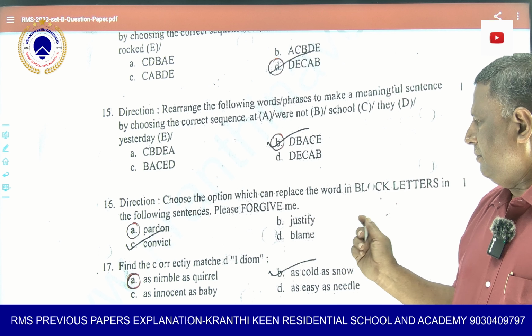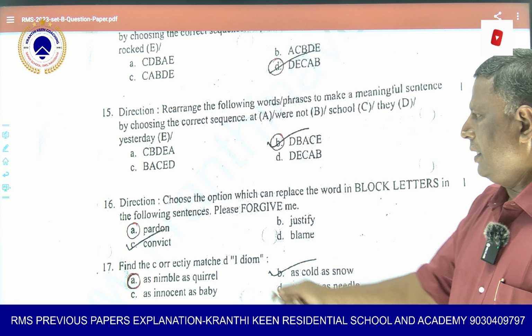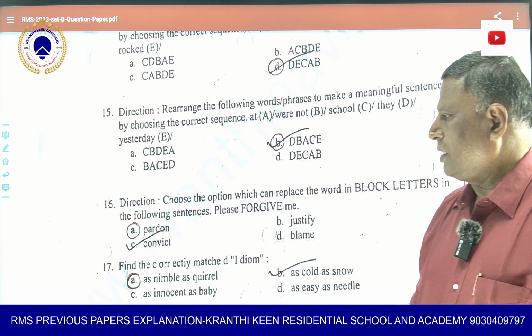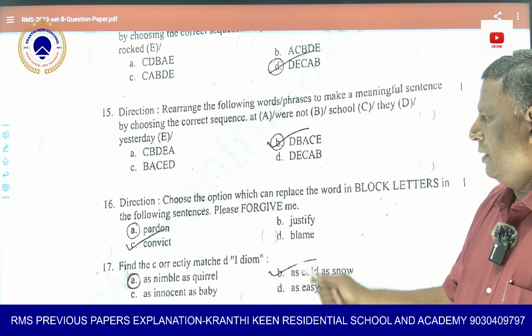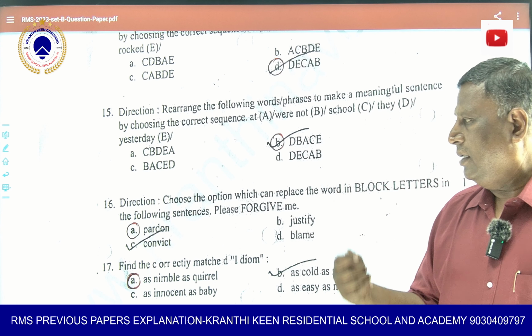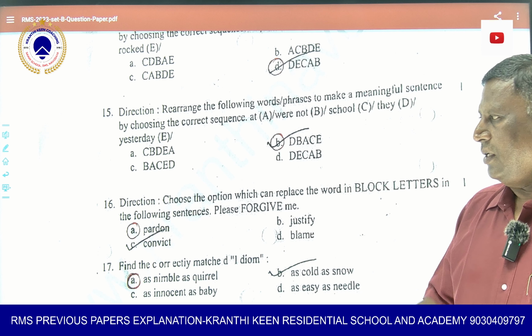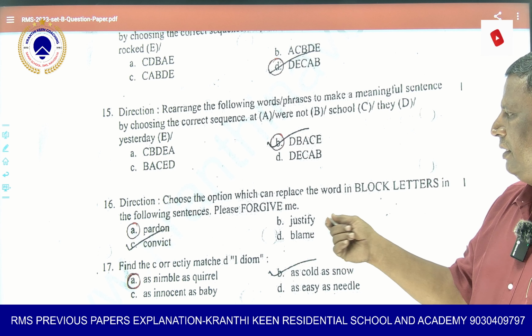Now here he is asking you to replace the word in block letters in the following sentences. What is the block letter word here? Forgive. Okay. So he has not mentioned whether you write the opposite or the meaning. The word replaced means what?